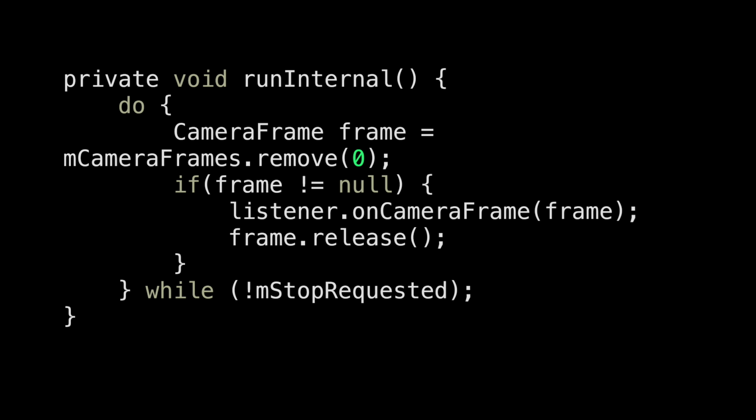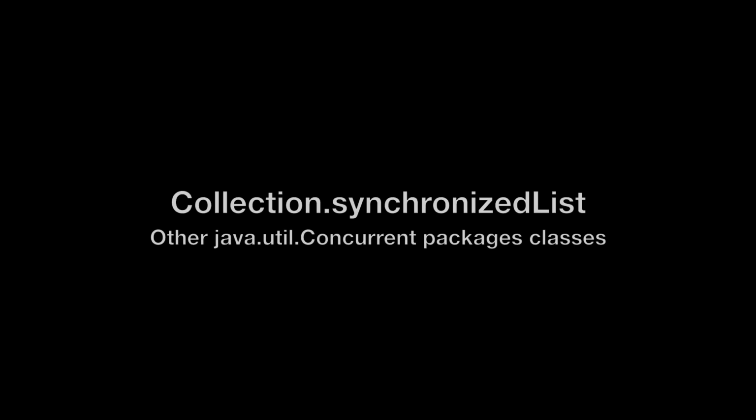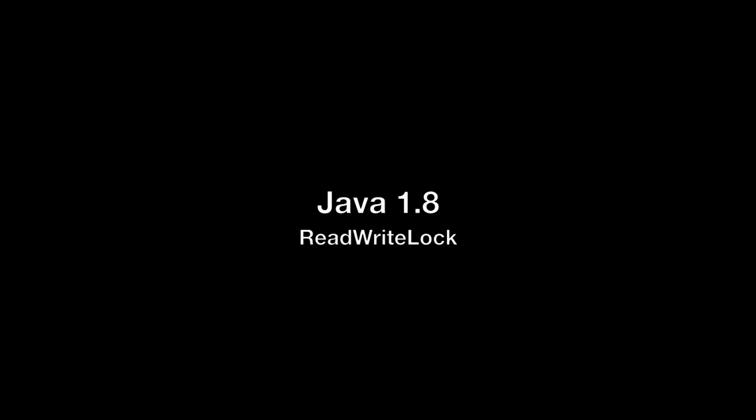If you have noticed, mCameraFrames should also be synchronized because it is being shared between threads. It will be written by the main thread and read by the worker thread. Check out Collections.synchronizedList for this purpose, and otherwise you can use the same lock for read and write. Java 1.8 created a class named ReadWriteLock itself for this purpose only.